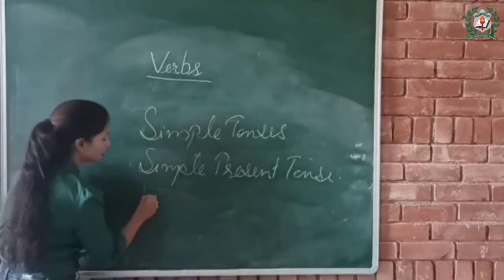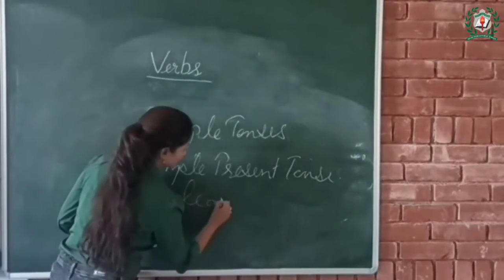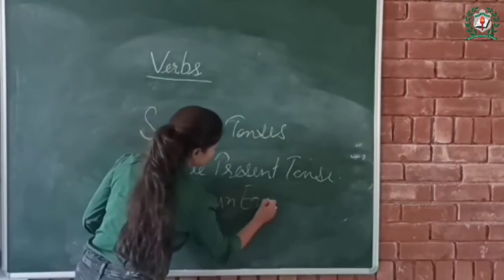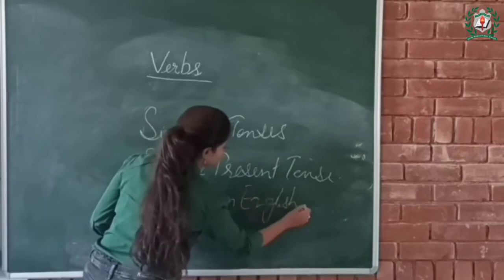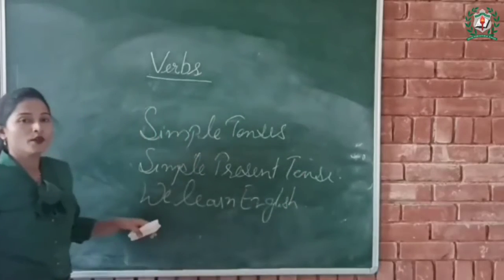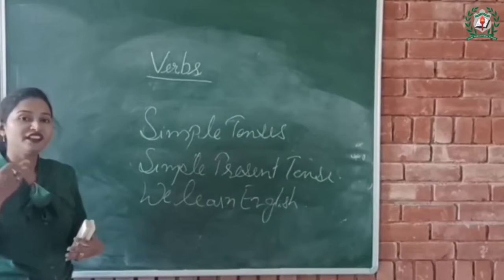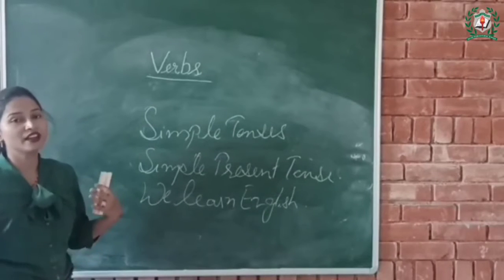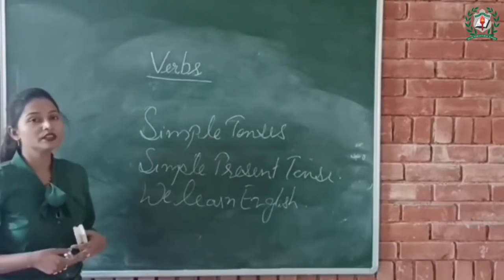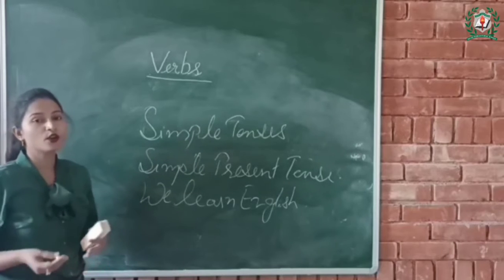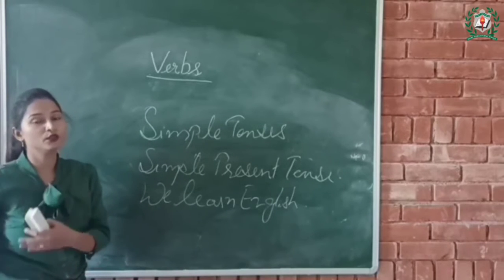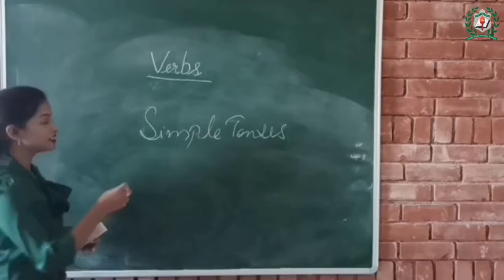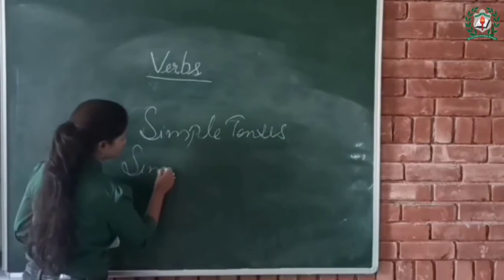For example, we learn English every day. We use the simple present tense to talk of action that we do every day. The next is simple past tense.